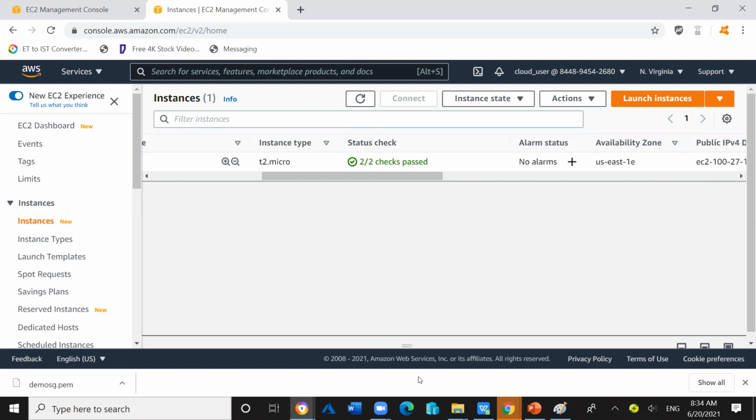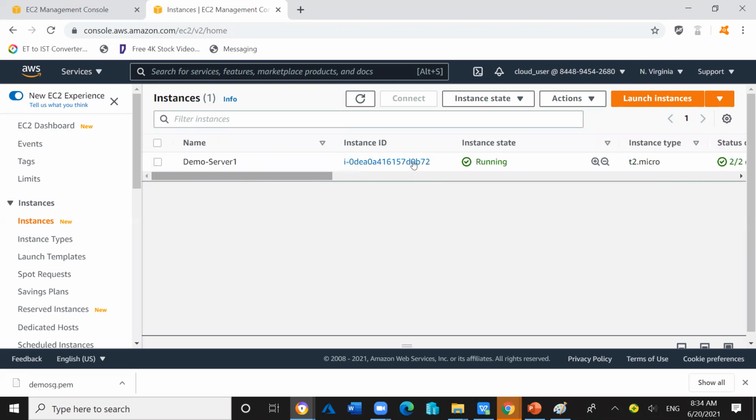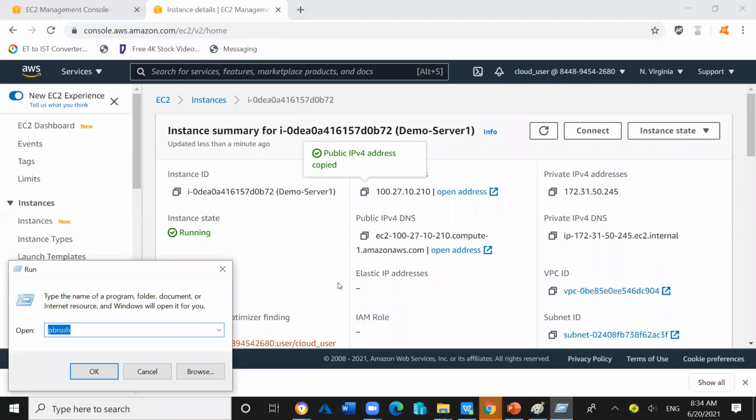Now you can clearly see here the status has changed. The new status is 2/2 checks passed. Now we are ready to use this EC2 instance. So we can click on the instance ID. We can copy the public IPv4 address of this EC2 instance, and we'll try to take access.